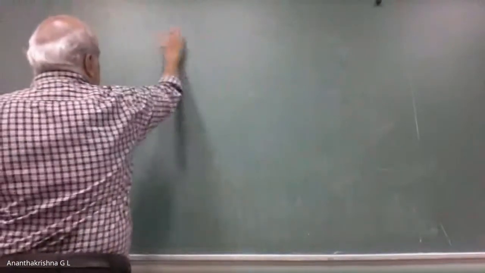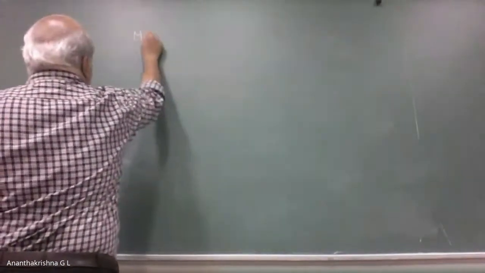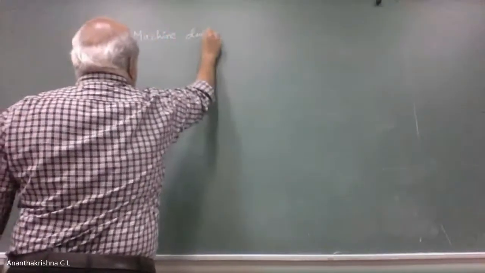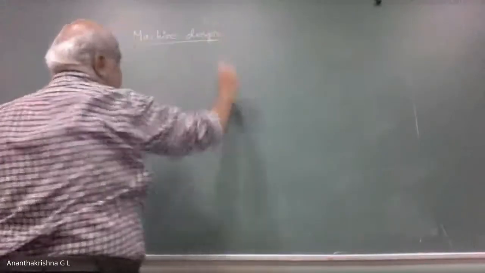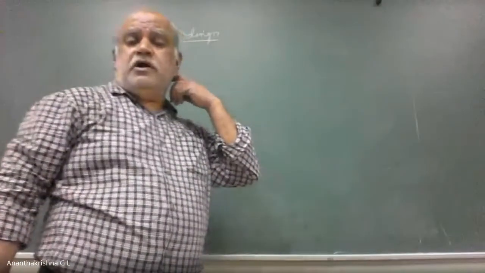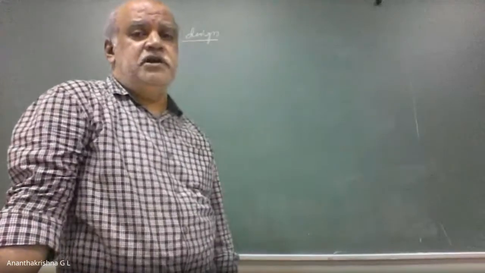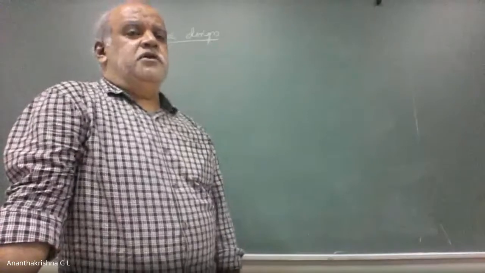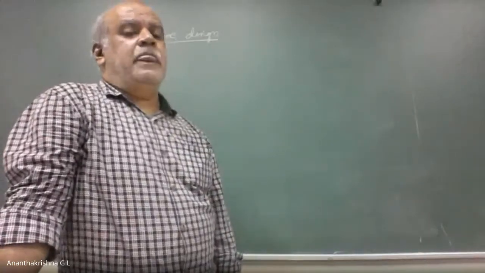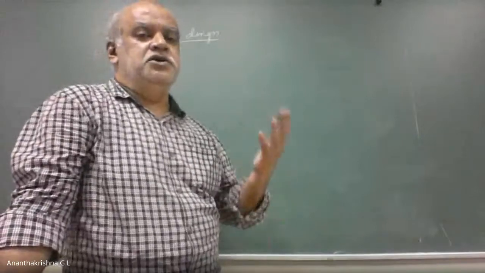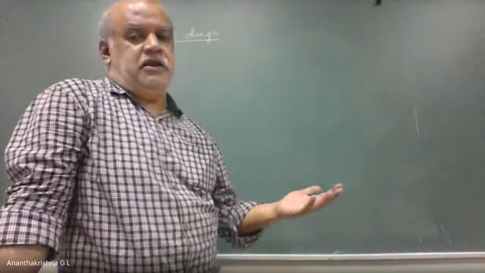Now, coming to machine design. What did we learn in the previous class about machine design? What is the job of a designer? It is the determination of size, shape, and which is the other one?